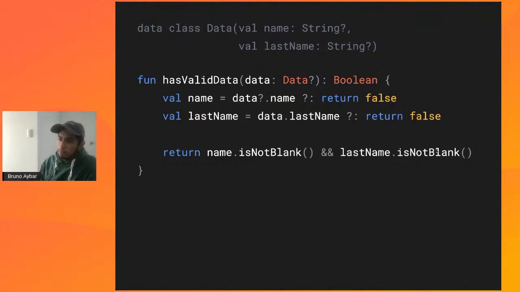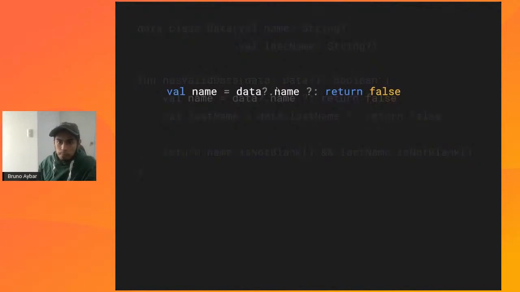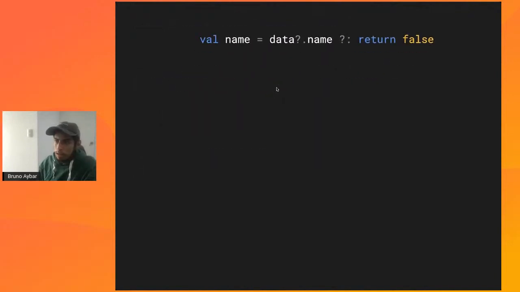All right. But let's focus on each one of these lines. Let's focus on this specific expression, all right? So let's take this and analyze it part by part. But before doing that, as you can see here, I'm not declaring the type of the variable. I'm declaring just val name. I'm not declaring the type, and this is because Kotlin can infer the type of each expression, all right?